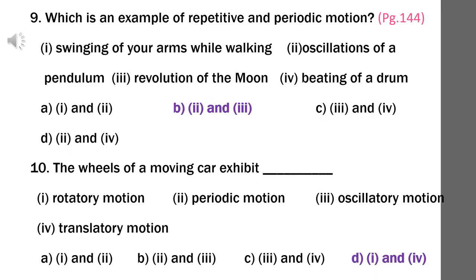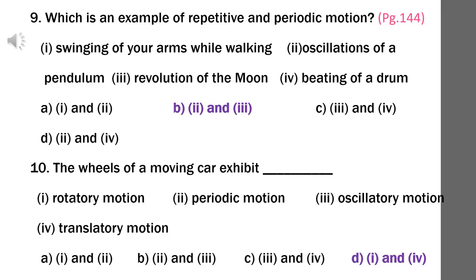In this question, repetitive motion means the same motion occurs again and again. Periodic motion means the motion takes place at equal intervals of time. So options 2 and 3, oscillations of a pendulum and revolution of the moon, are the correct answer. Option B is the answer for this question.